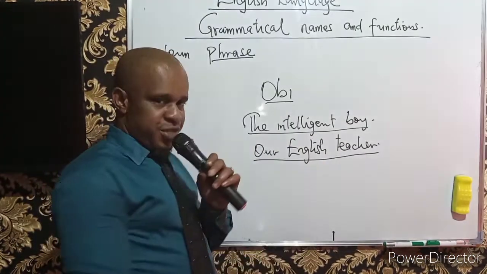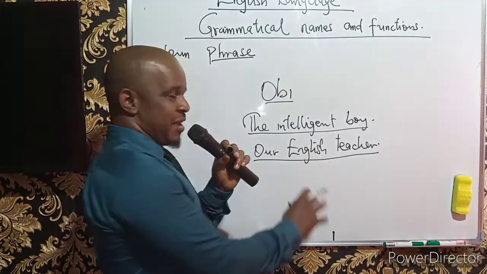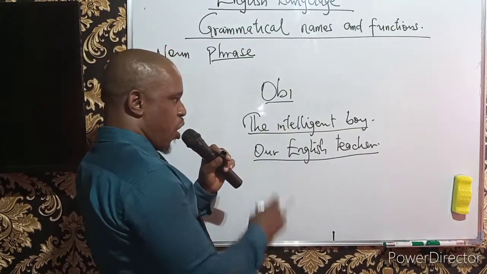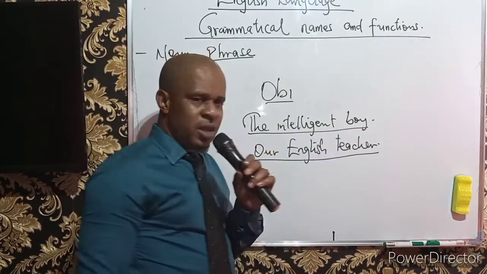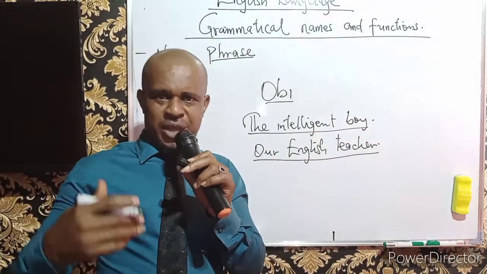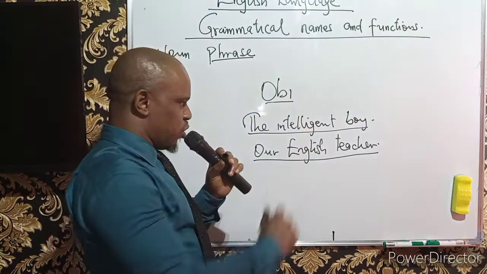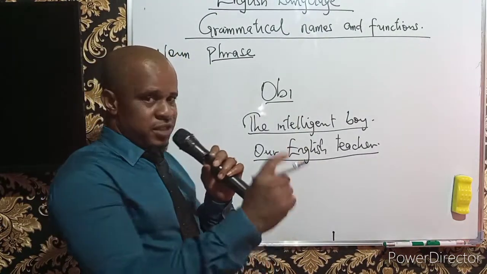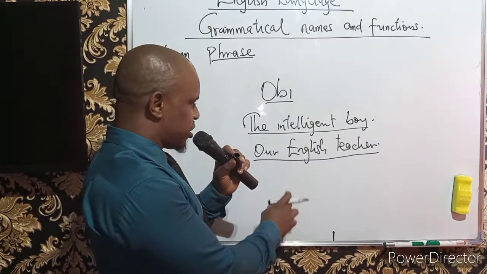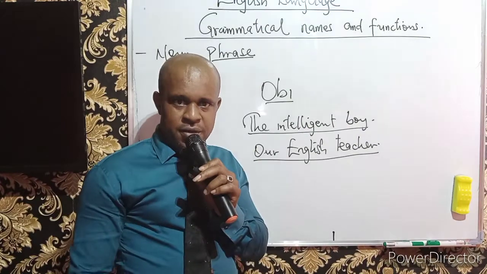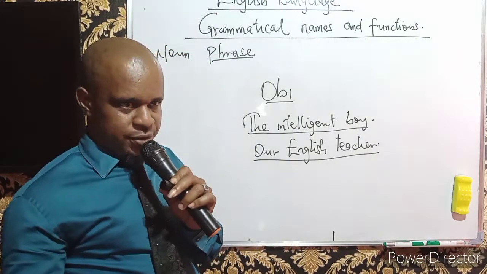Not just because they are 3 words, they are serving as a name. When we say our English teacher or the intelligent boy, it is a name you can use to address someone. Not only that, we also have a situation here, which is the fact that we don't have a verb. Phrases do not admit verbs.